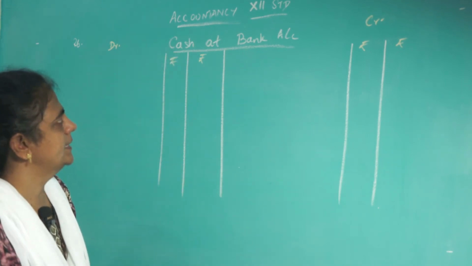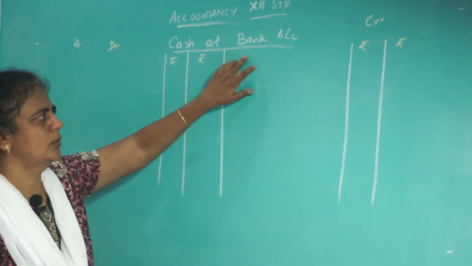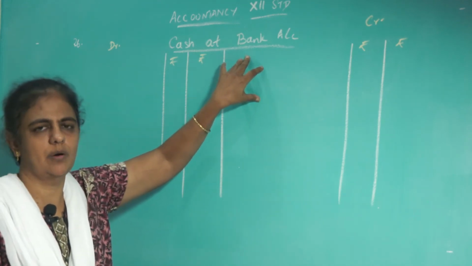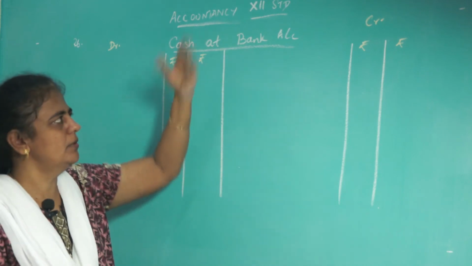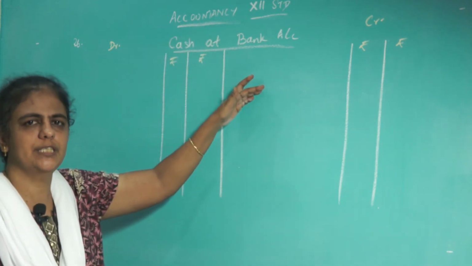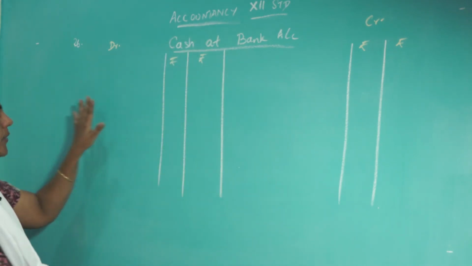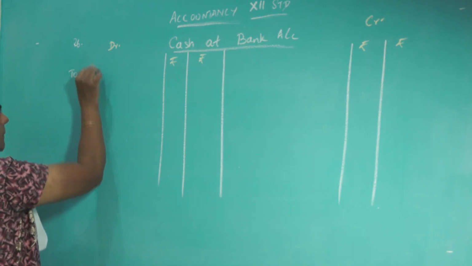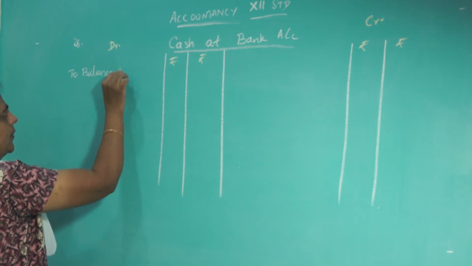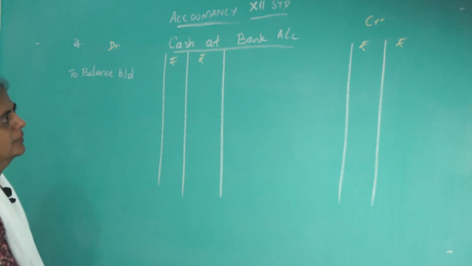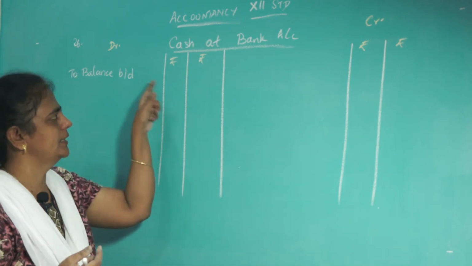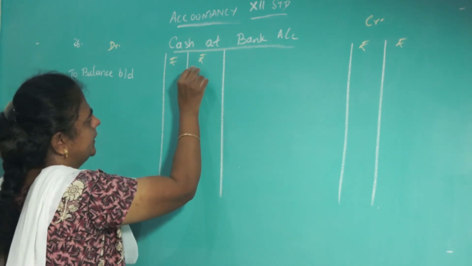Now, first thing you have to keep in mind, cash at bank is an asset. So all assets will always have debit balance. So whatever balance you have in the old balance sheet, you have to bring it here. Opening balance you write like this, to balance brought down. So from the balance sheet given in the question, that cash balance you bring here, that is 15,000.